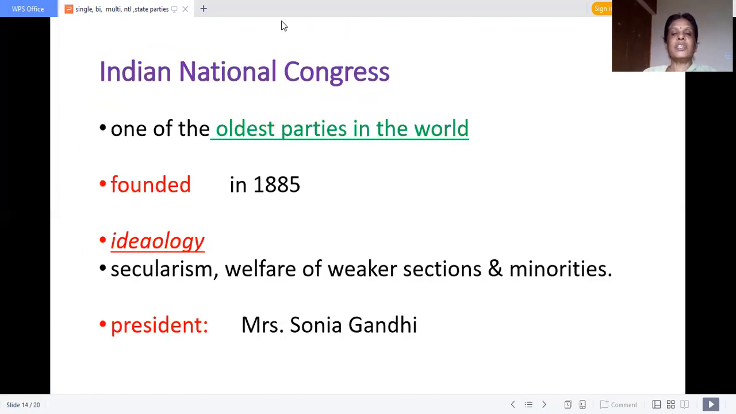So let us see, what is National Congress Party? Indian National Congress is one of the oldest parties in the world. It was formed in 1885, during the time of the Indian freedom struggle movement. Okay, children, it was one of the oldest parties in the world. What is its ideology? Secularism. We have to respect all religions, with welfare of weaker sections and minorities. So the ideology of Congress is secularism and welfare of weaker sections and minorities. Who is the president? At present, Sonia Gandhi is the president.